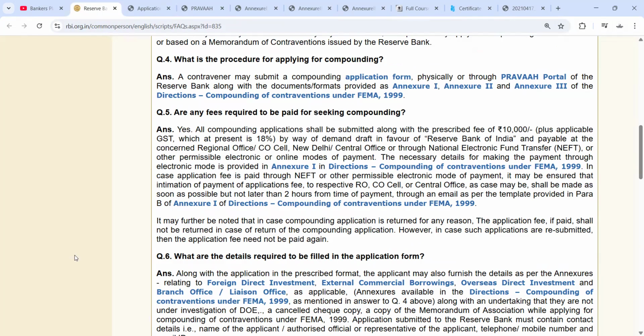So you can remember that if anybody wants to apply for compounding, the fee is 10,000 rupees plus GST. Okay, and they have to make it by way of DD in favor of Reserve Bank of India, payable at the concerned regional office or central office cell, New Delhi central office, or through NEFT or other permissible online transaction is also allowed. Okay, so the necessary details for making payment through electronic mode is provided in Annexure 1. That we have seen here, Annexure 1 was there.